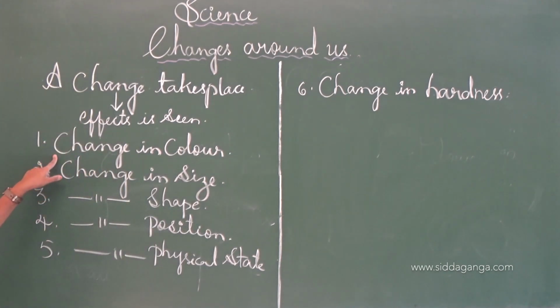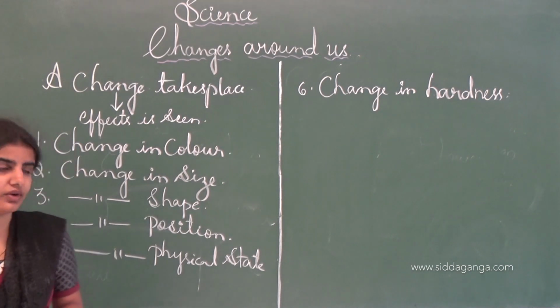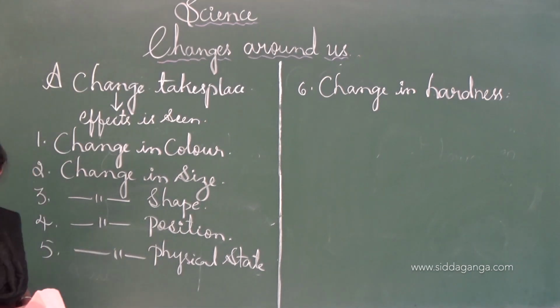For example, change in the color, change in the size, change in the shape, change in the position, change in the physical state, change in the hardness. These are all the different types of changes which we see in our surroundings. Next we shall move on to the types of changes, or the varieties of the changes.